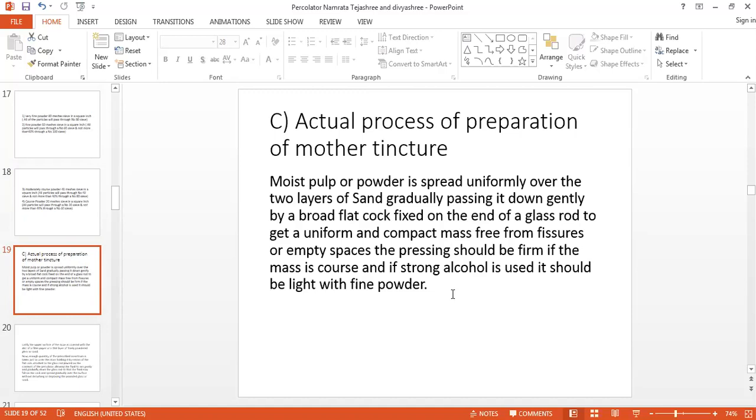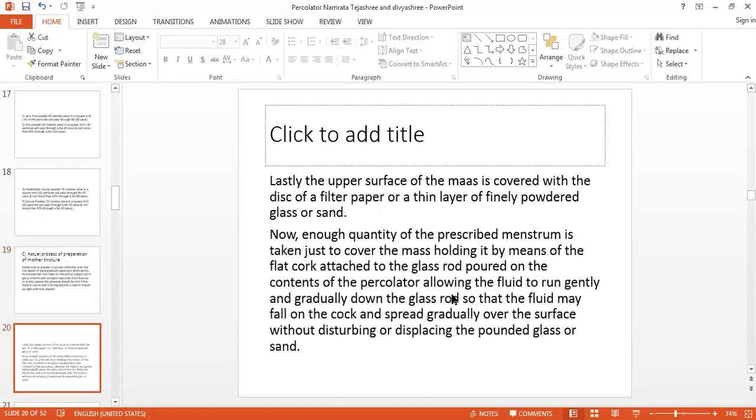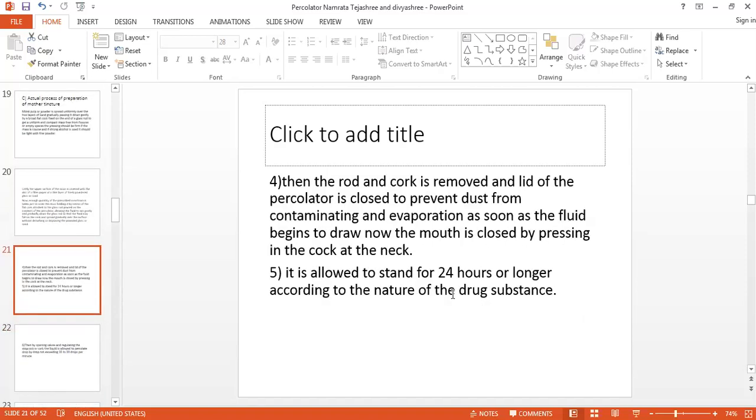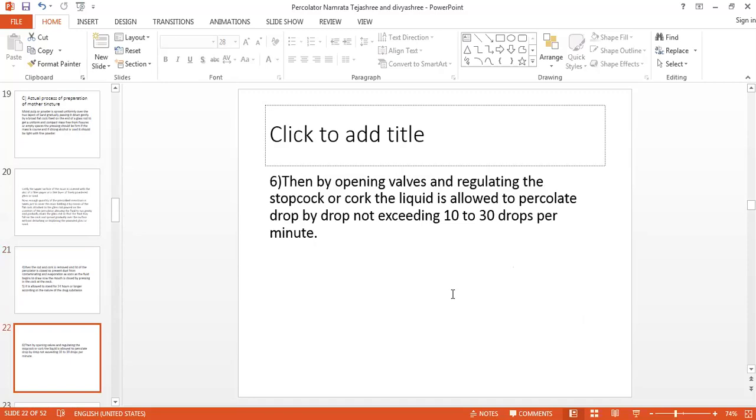Actual preparation: the powder or the moist pulp is spread uniformly over the layers and with the help of a glass rod we arrange everything. There should not be any empty space. The required or prescribed quantity of menstruum we have to add by holding it properly with the glass rod. Keep that arrangement undisturbed for 24 hours or a longer duration according to the nature of the drug substance. Open the valve after this particular time. It should not exceed 10 to 30 drops per minute.